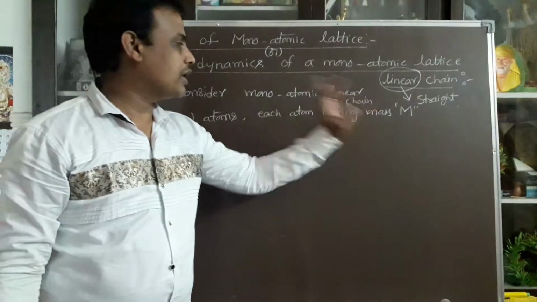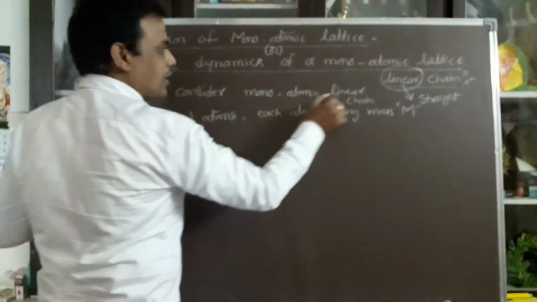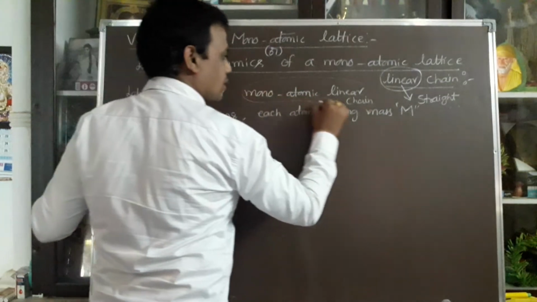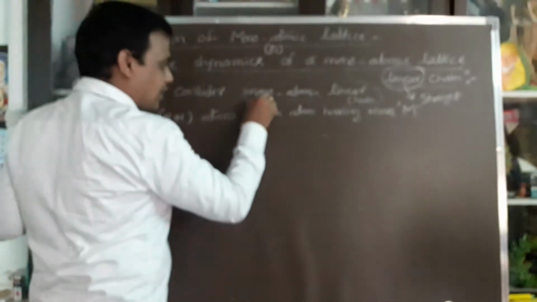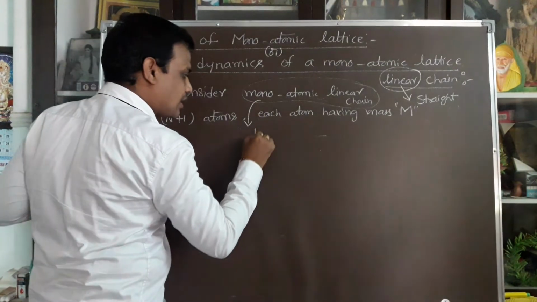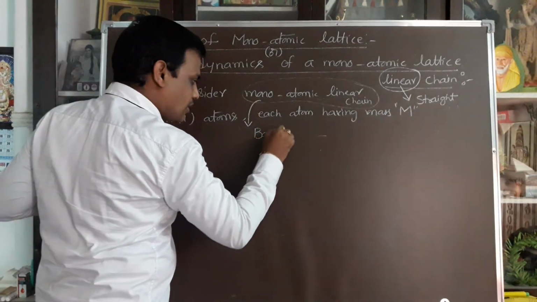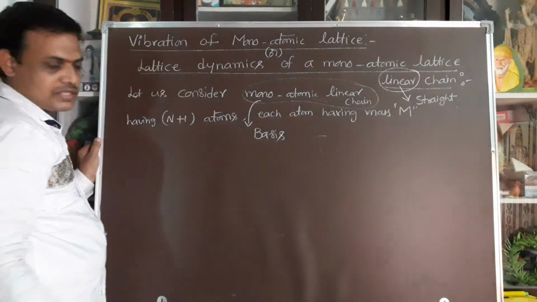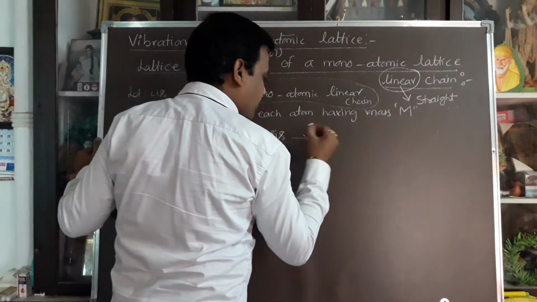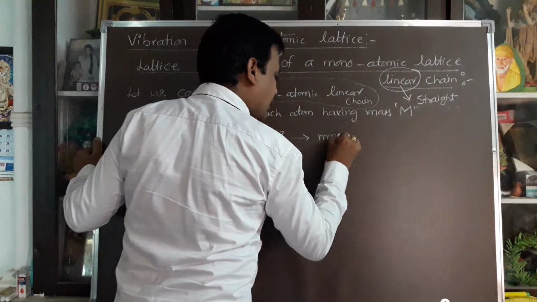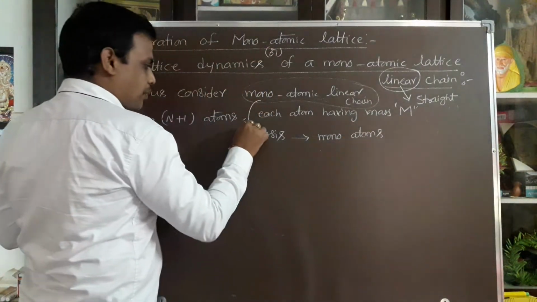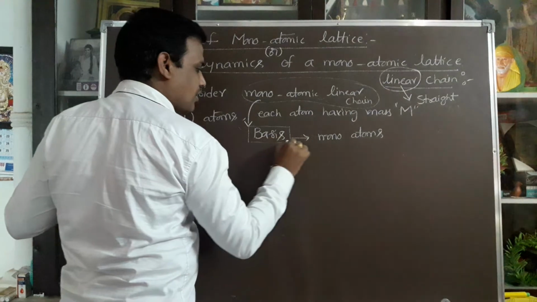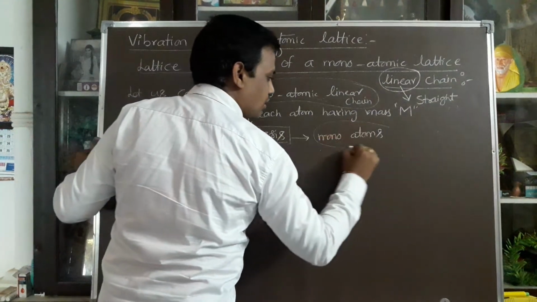So we are taking the monoatomic linear chain. In our yesterday's class we discussed the lattice consisting of bases. Here the lattice has monoatoms, so in the repeated bases how many atoms exist?